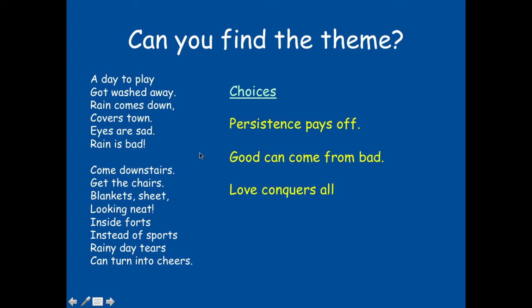Okay, we'll see if I come to the same one that you did. So I'm looking at this one and it says love conquers all. I don't think that this poem has anything to do with love at all, so I'm going to cross that one off. This one says persistence pays off. Persistence is hard work and really sticking with something. I don't really think that the speaker of this poem is working hard at anything, so I'm going to cross that one off. Now I'm left with good can come from bad.